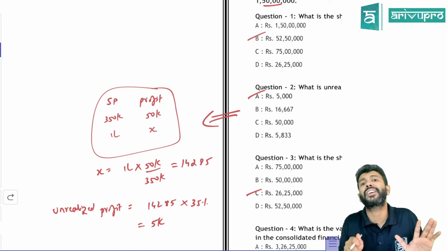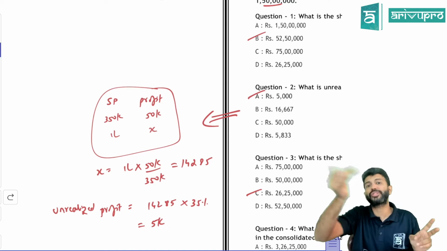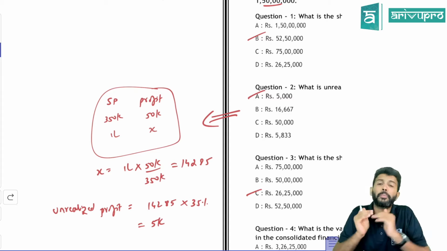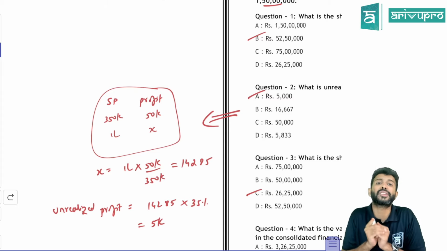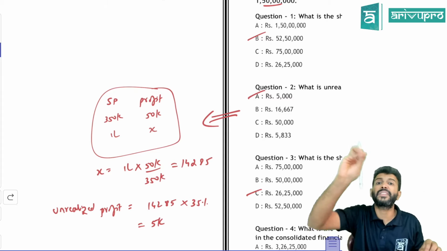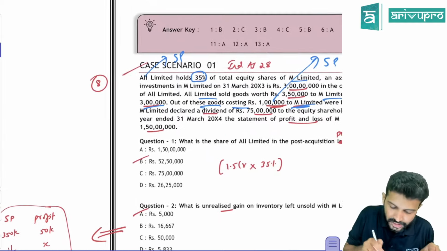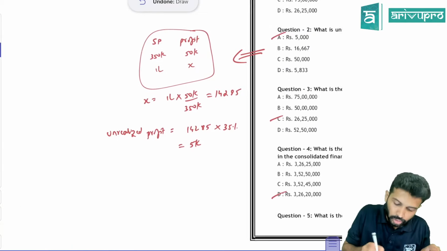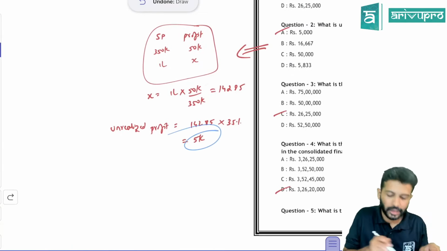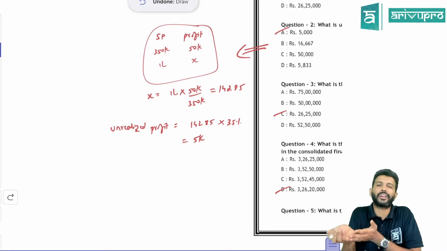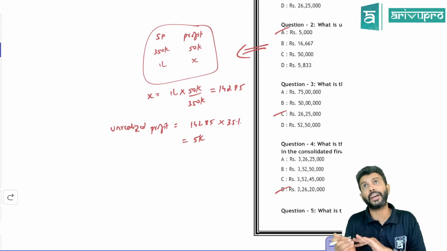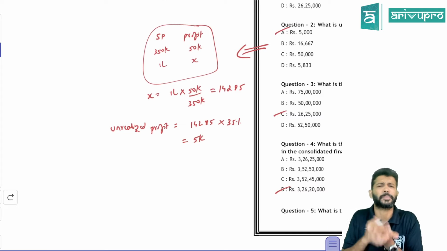But this is not subsidiary consolidation. This is equity method associate consolidation. In associate, we are not bothered about total unrealized profit. We are only concerned with parent's share or investor share of unrealized profit. How much does investor own? 35%. So 35% of 14,285 you calculate, that comes to 5,000. Only 5,000 is unrealized profit which you need to reduce. So from where you will reduce? We'll reduce it from the investment. That's all it is.